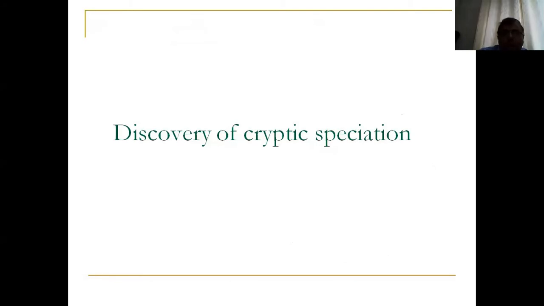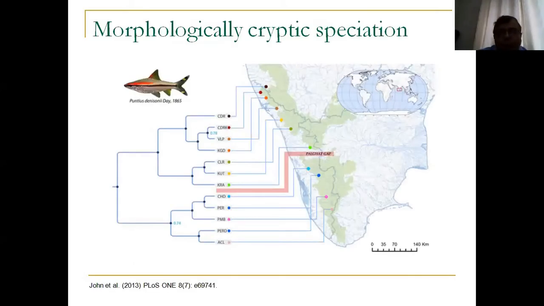Integrated taxonomy can also give you more information about cryptic speciation, which is a very interesting topic in itself, and has gained a lot of importance in recent times. I'll give you one example of cryptic speciation that we discovered in another barb, previously known as Puntius denisonii, and now known as Sahyadria denisonii.